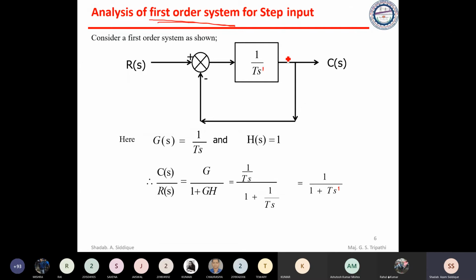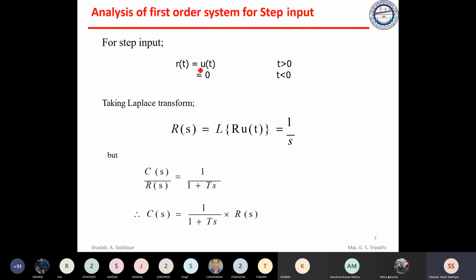So the overall transfer function is of power 1, and we are taking the input as a step input. A step input, already we know, we are taking the unit step. So r(t) is equal to u(t). If we take a step input only, that should be R u(t), or maybe some constant k u(t). Okay, so we take just the unit step. For unit step input, r(t) is equal to u(t), that is 1 for t greater than 0, and 0 for t less than 0.